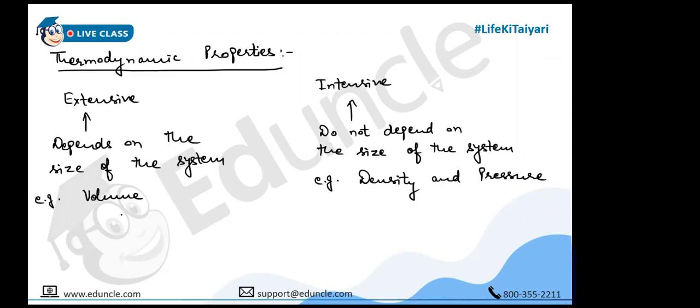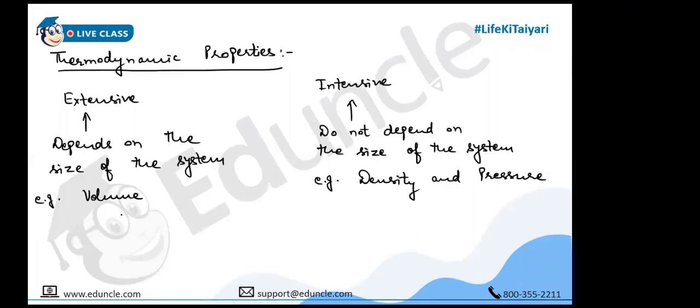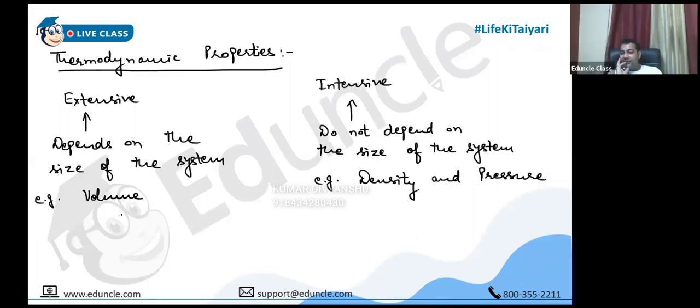Excuse me, sir. Yes. If we increase the size of the system, then the density will decrease, because the molecules will try to spread evenly in the container. So according to you, the pressure will also decrease. If the molecules distribute like that, then the pressure will also reduce according to V, isn't it?